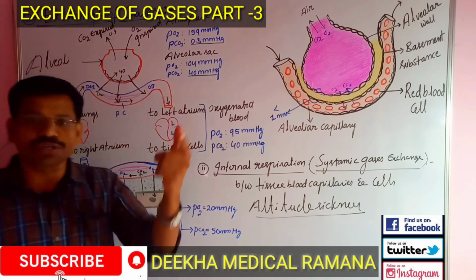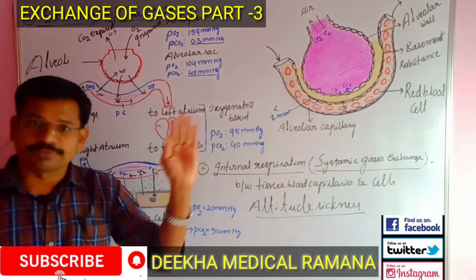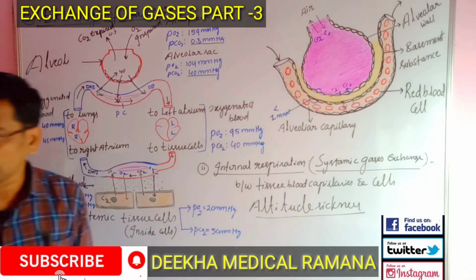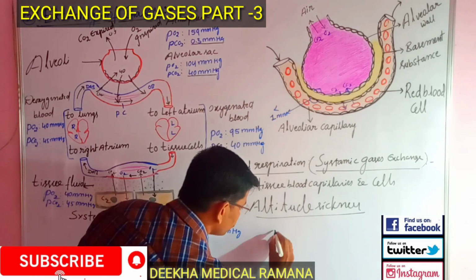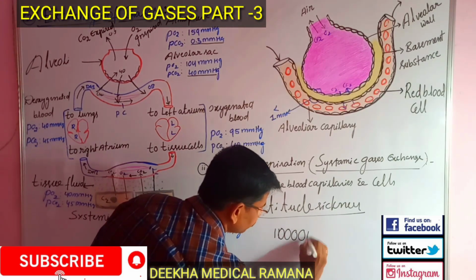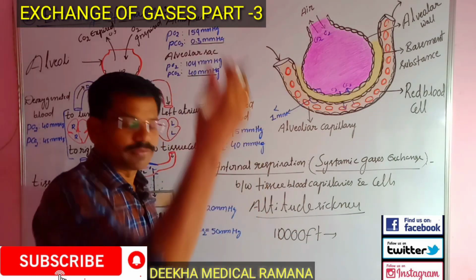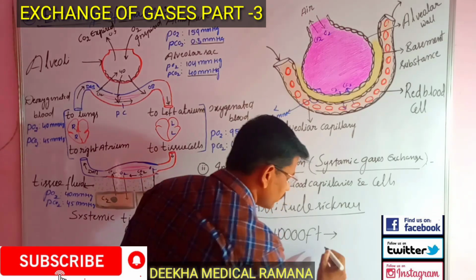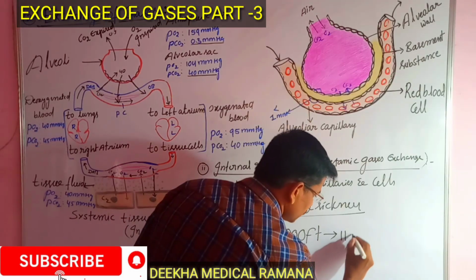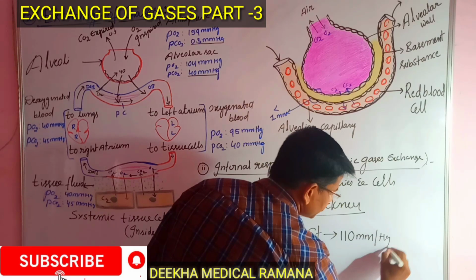But when we are moving to higher altitudes, the atmospheric partial pressures will decrease. For example, when you are moving to 10,000 feet above sea level, the partial pressure of oxygen becomes 110 mm of Hg.